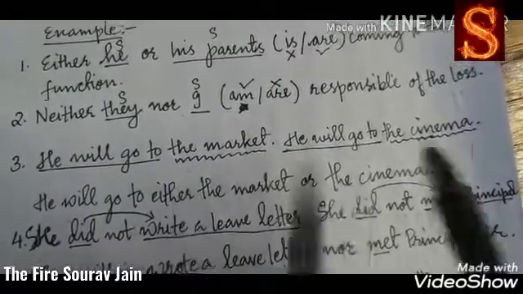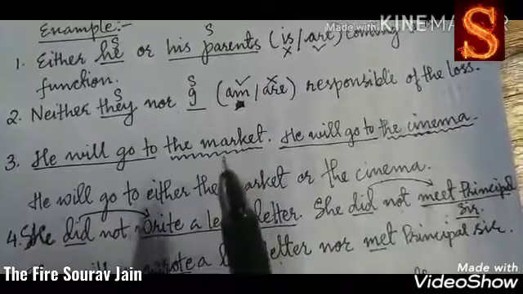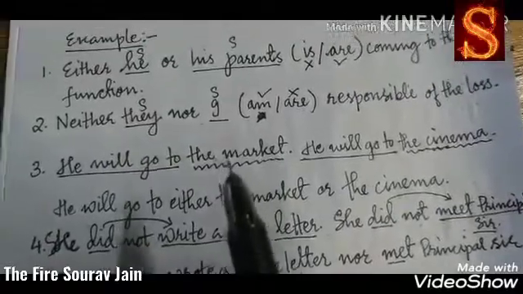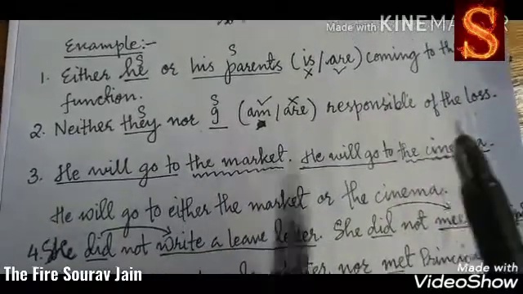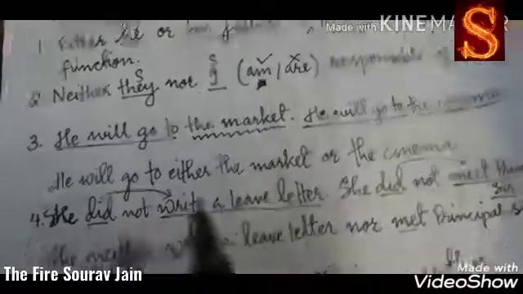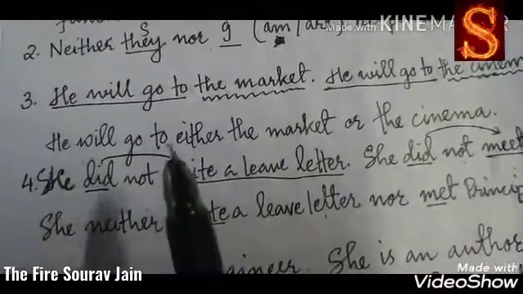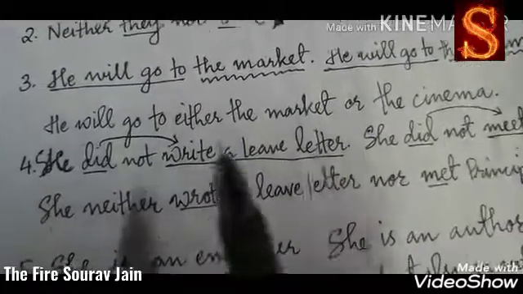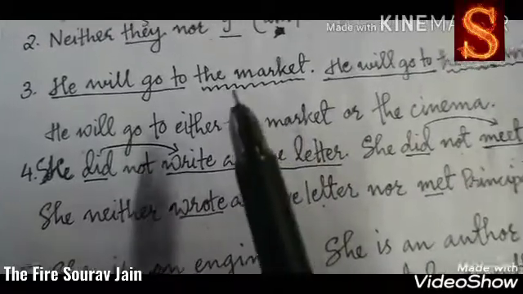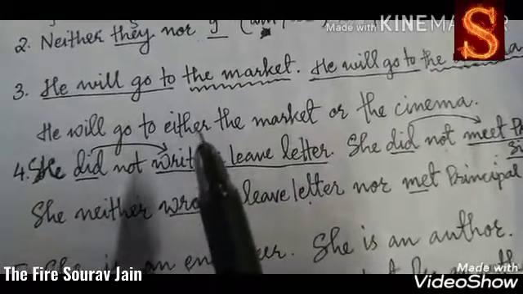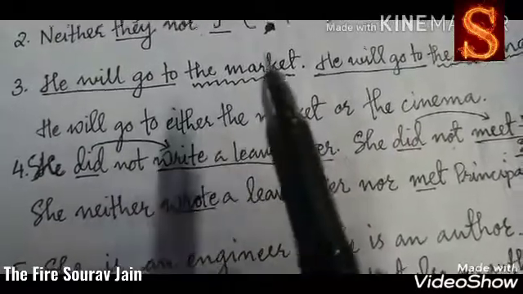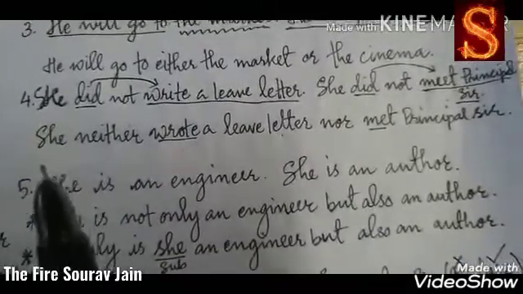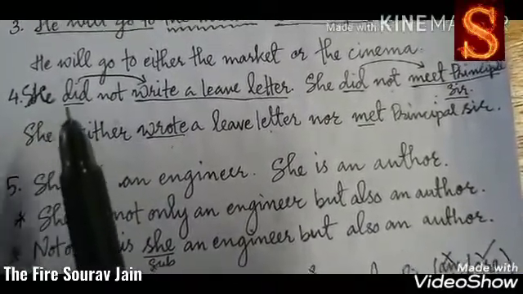The market, the cinema. So we need to connect these choices. We use either before the first choice and or before the second choice. So you get the sentence, he will go to either the market or the cinema. This is how we connect. We have to check the choices and place the conjunction near the choices, either with the first choice and or with the second choice.